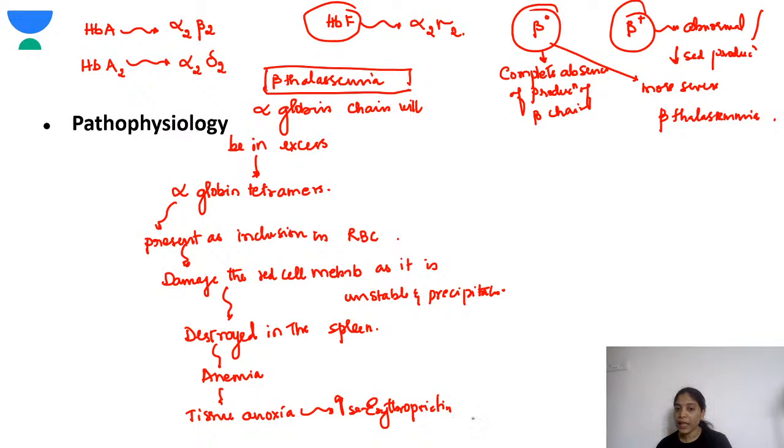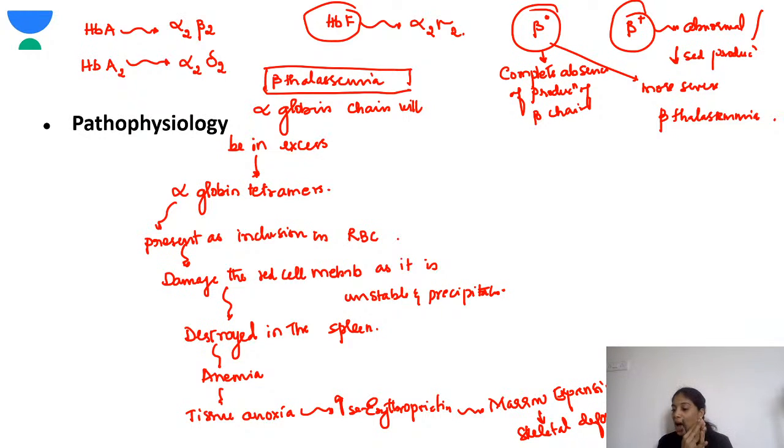As a result, there will be bone marrow expansion, because there is increased demand for the production of RBCs, so the marrow will start producing more RBCs. Marrow expansion occurs, and this will cause skeletal deformities.